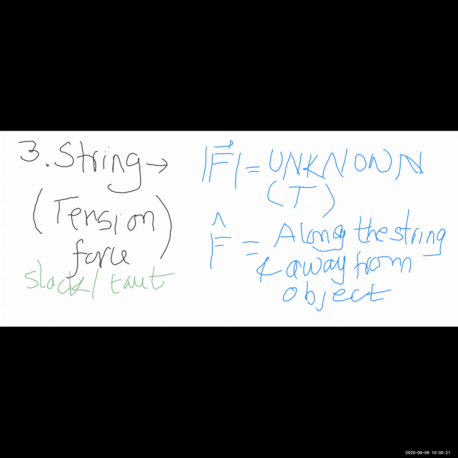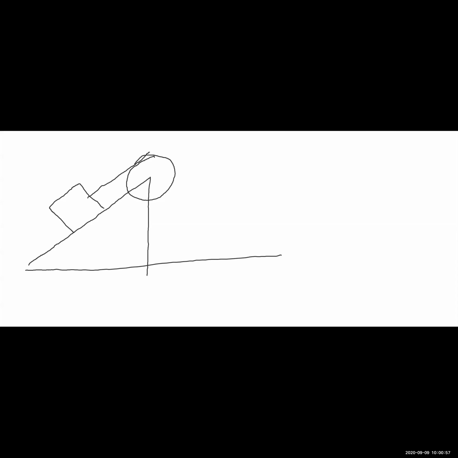I want to show another example of this. So we have a situation where there is an inclined plane and along the object, there is a pulley and there is a block like this. So this is M1 and this is M2.